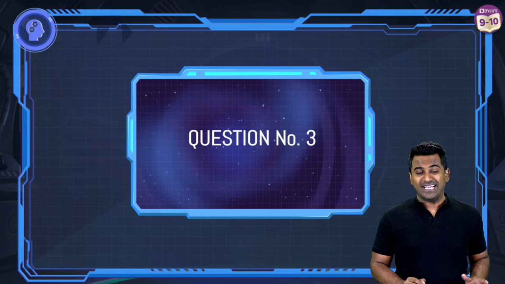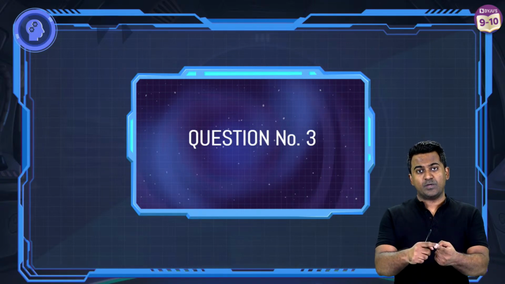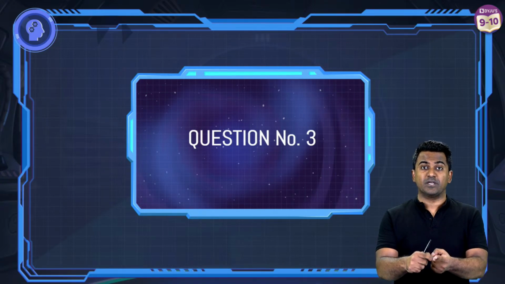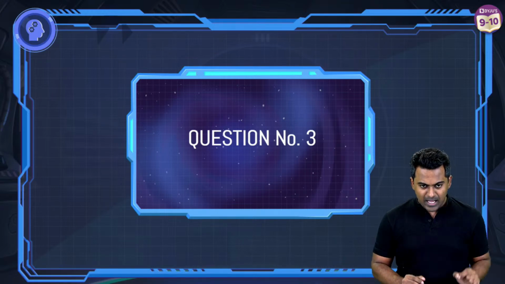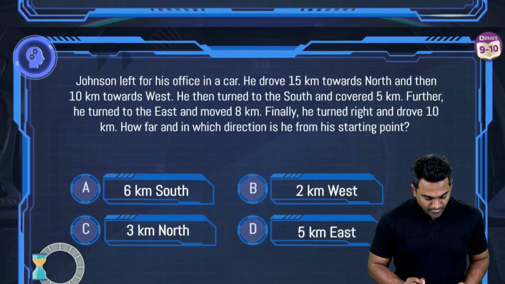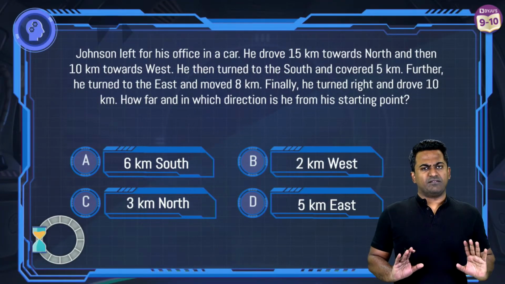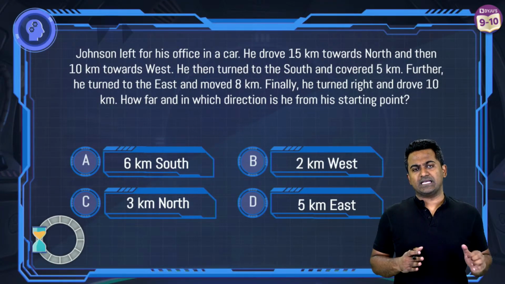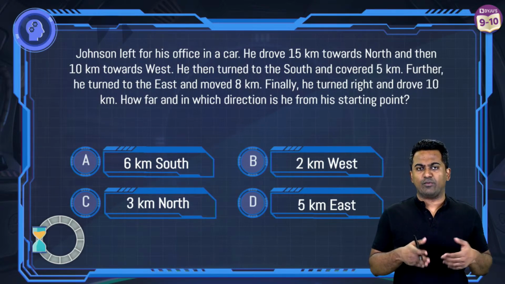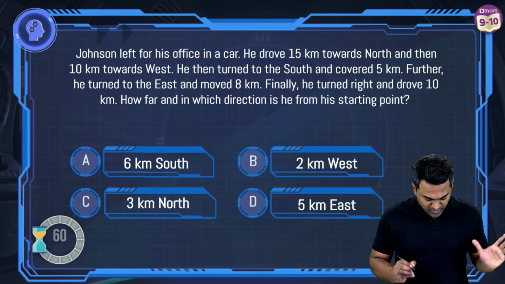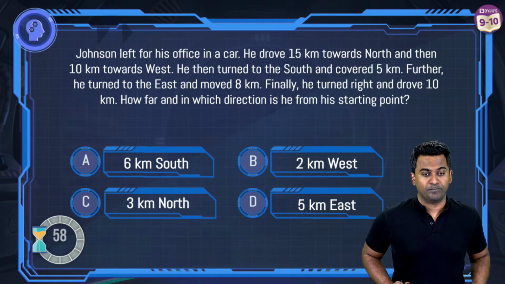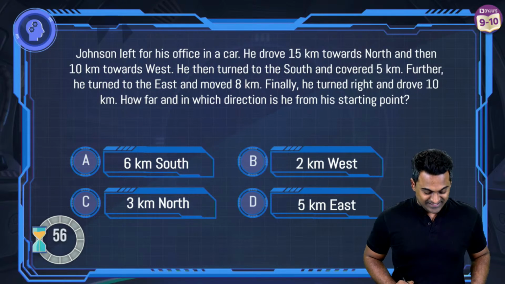Question number 3. Make sure you are ready with some papers and a pen or a pencil for this, because this will require you to scribble something. All right? I'm going to give you the question now. Okay, read this very carefully. All you've got to know is a sense of directions, like where is north, where is east, where is west, and where is south. That's it. Okay? So I'm going to begin the timer now. Go ahead. Crack this one up.